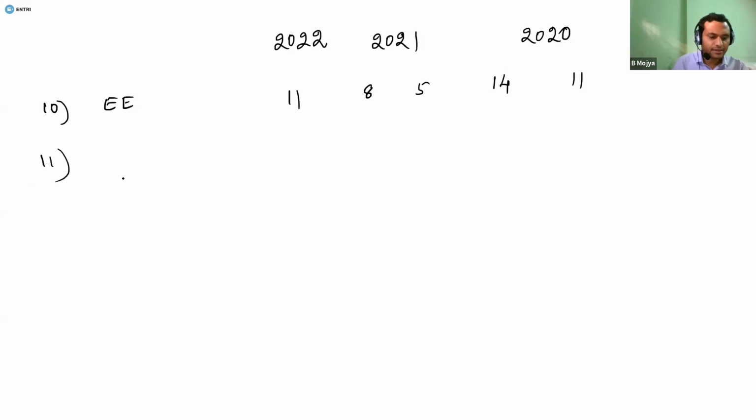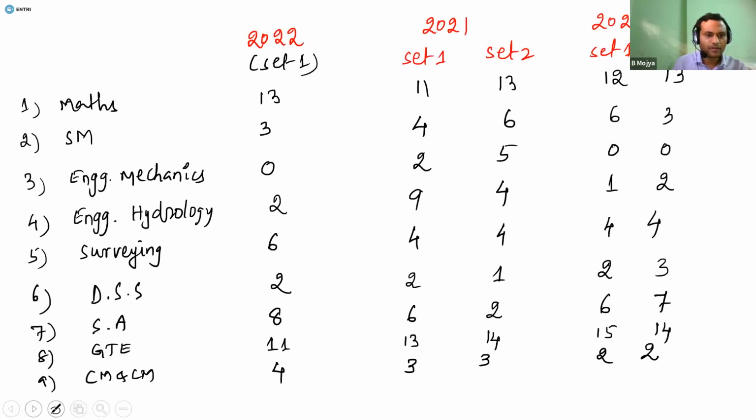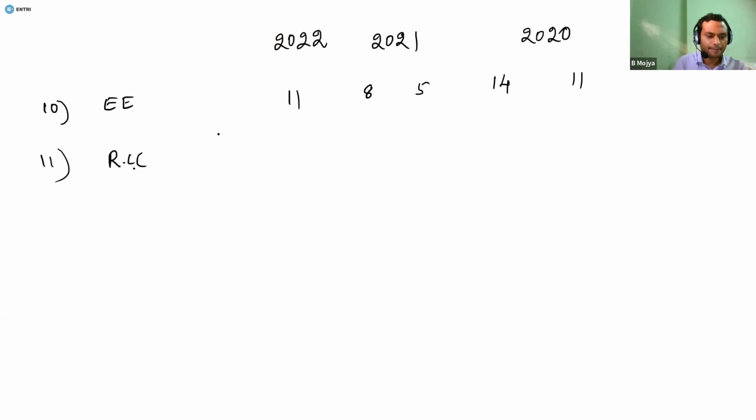And the 11th one is RCC. I guess we have come across RCC. No, we have not come across RCC. Yeah, RCC. So from RCC, this time the questions were given for 6 marks, and last time it was given a good amount of weightage in the second set, right? And even in 2020, it was having moderate weightage, right?